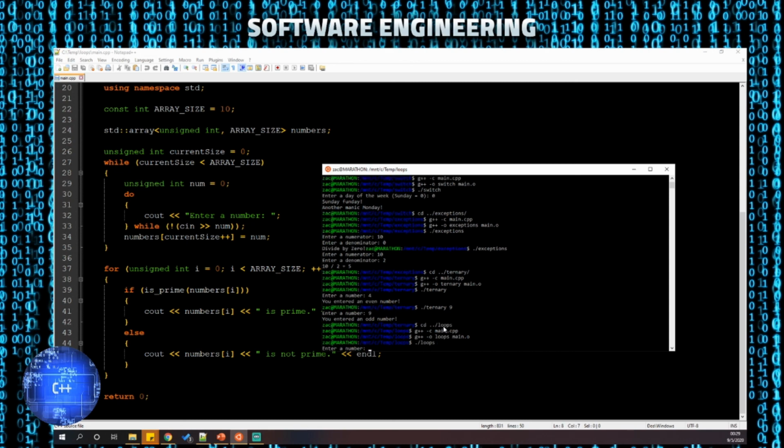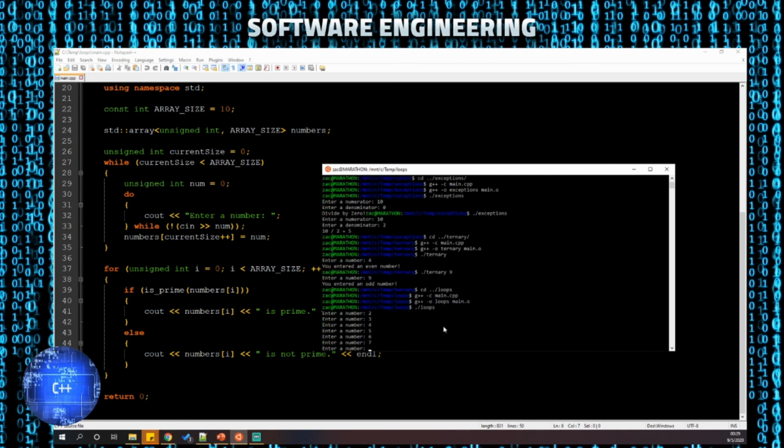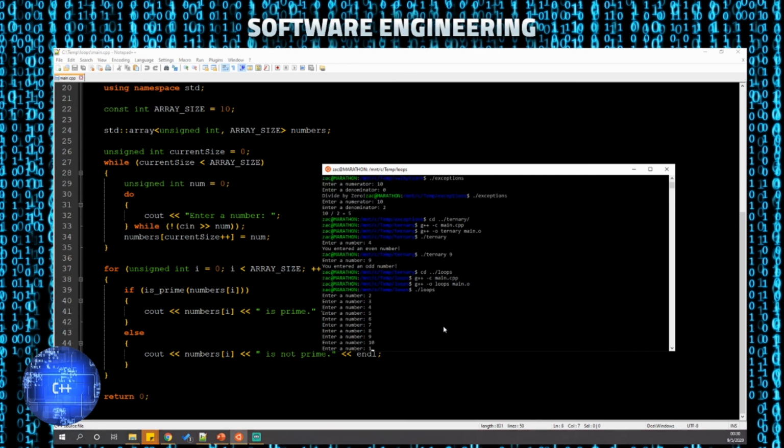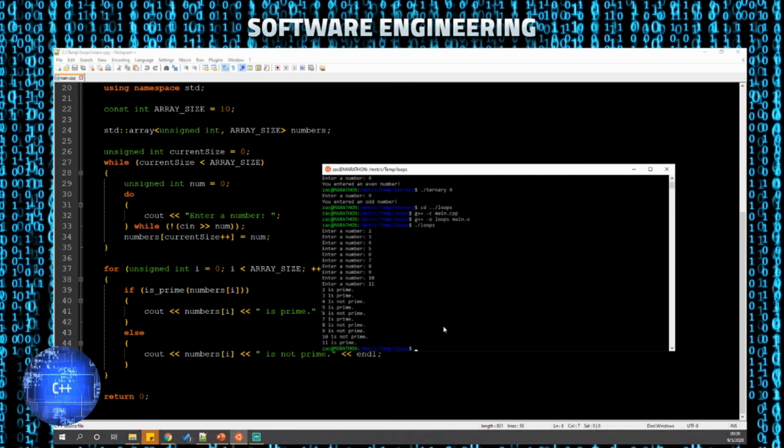Alright, so I have to enter 10 numbers here, so we'll start with 2. So here it goes through each one of these. 2 is prime, 3 is prime, 4 is not, 5 is, 6 is not, 7 is, 8, 9 are not, 10 is not, 11 is, which is what we would expect to see.